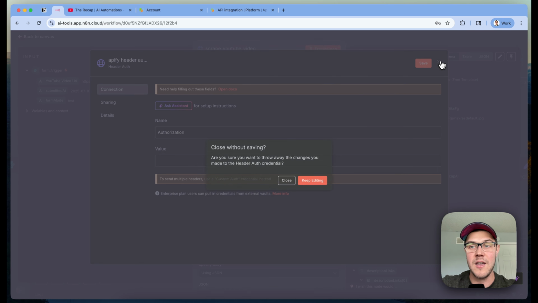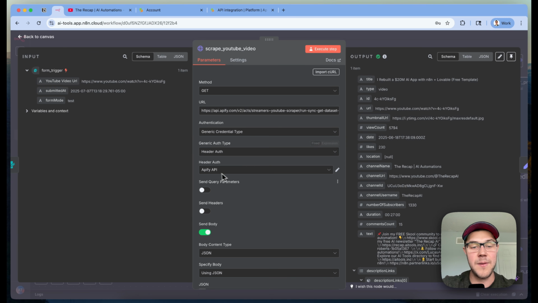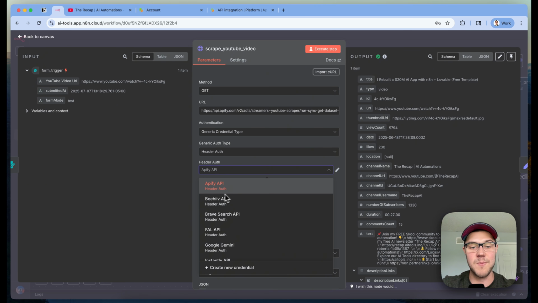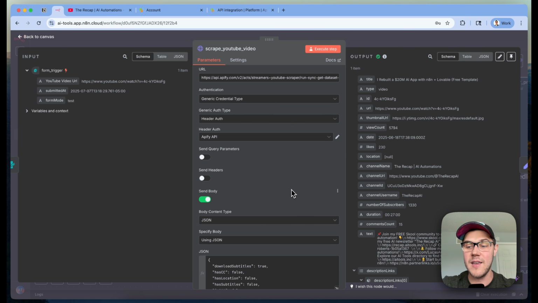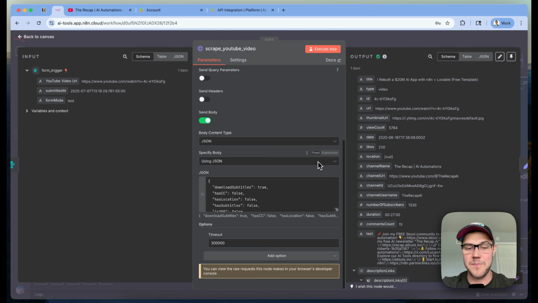Once you save this, you're going to have this credential set up, whatever you named it, and then just make sure you select that from the drop-down here. So for every request you make to Apify's API, if you specify this credential type, you're going to be authenticated and are going to be able to get data back without any issues. So that covers it here for the Apify HTTP request, and we're able to move on.